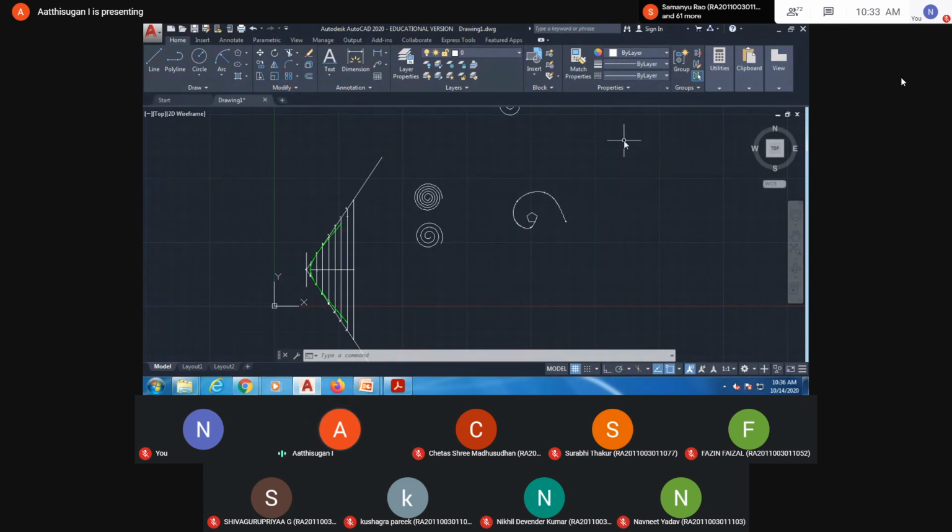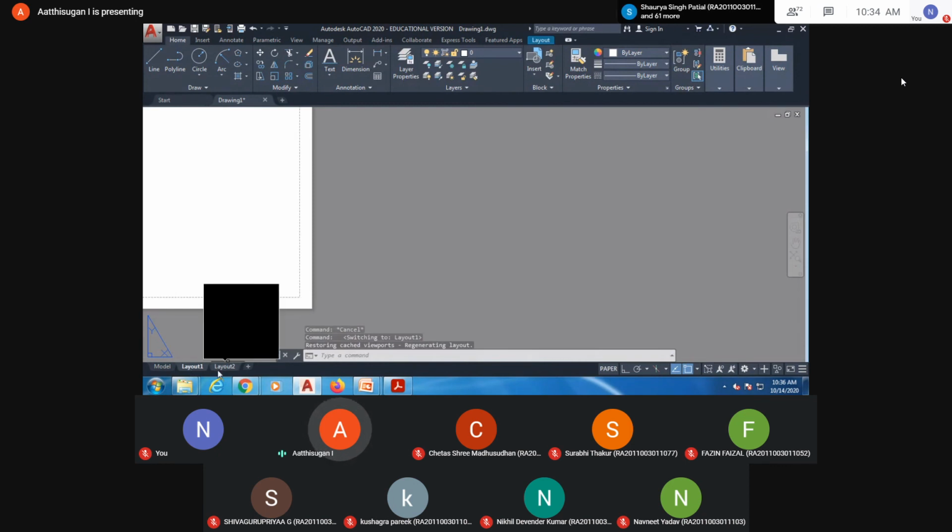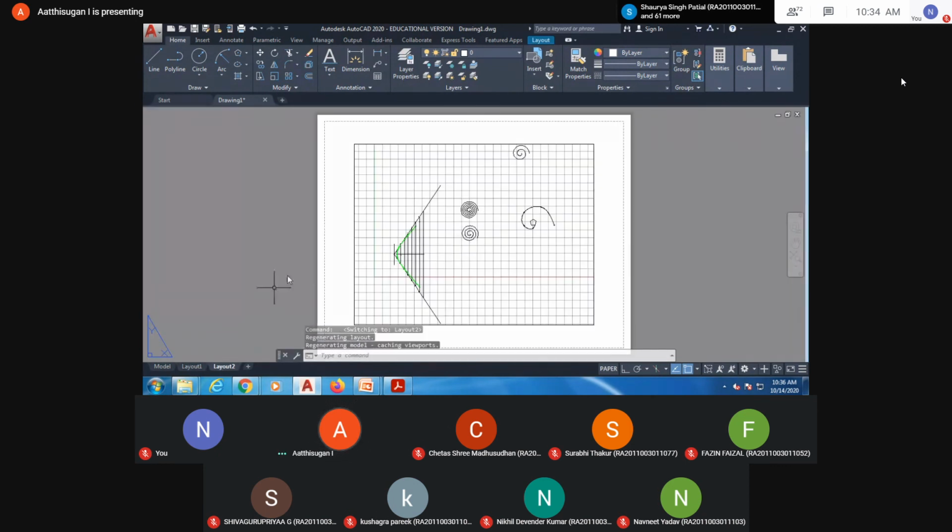Here some option is there for converting to the layout, which I will explain next week. The first 2 weeks you can submit like this, no problem. From the second week onwards, it is through layout. Whatever you're drawing here will come into the layout like this.